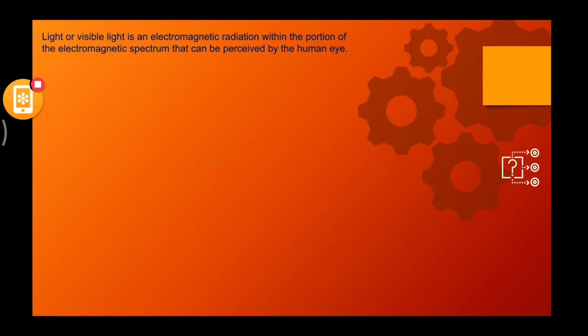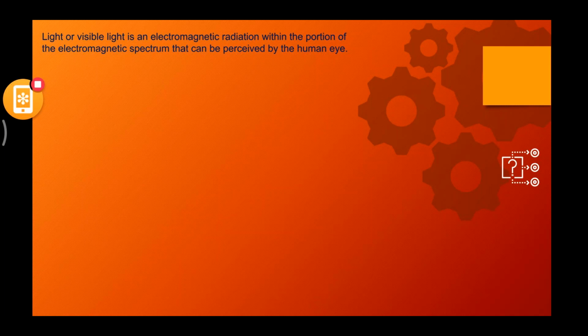So light is basically one of the radiations which we've already studied in the spectrum topic. We have seen a wide range, a broad spectrum, and we've also discussed something related to visible light, right? Yes.